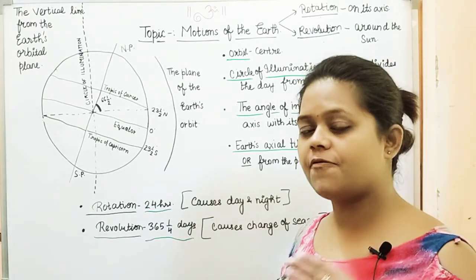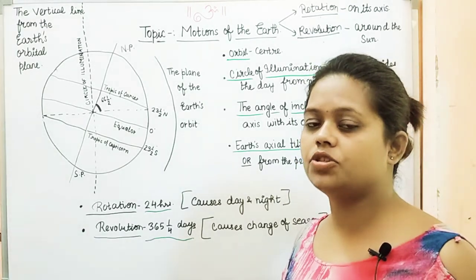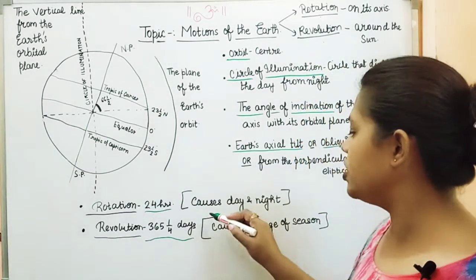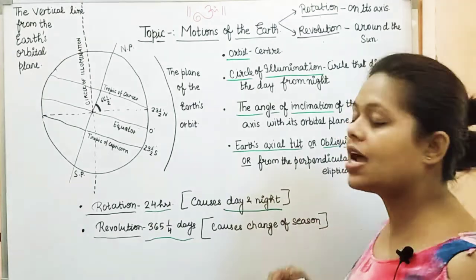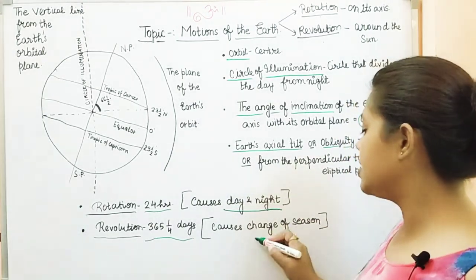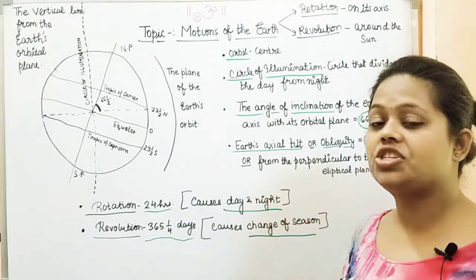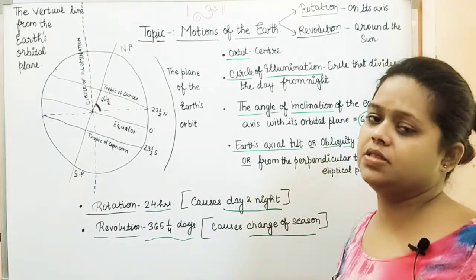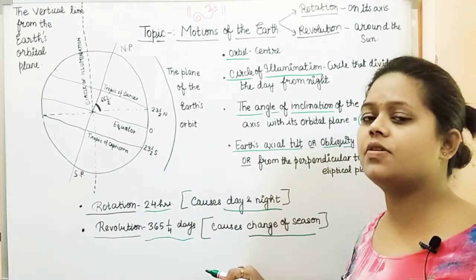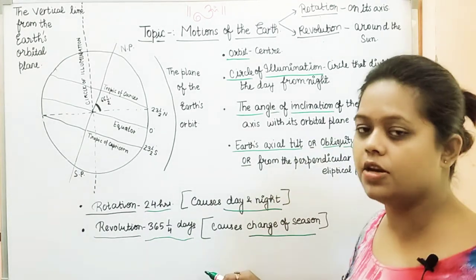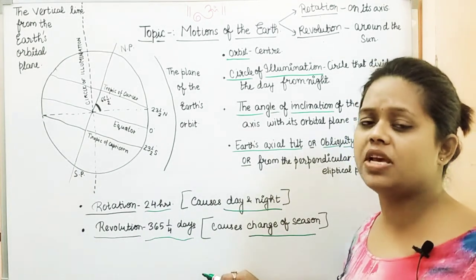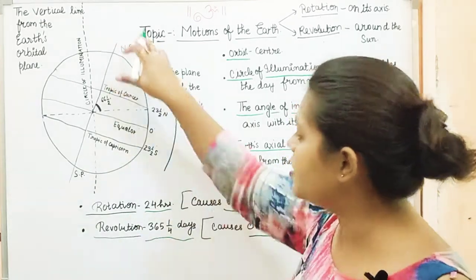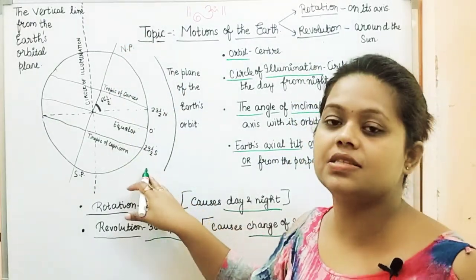Now what is the effect of rotation and revolution? Rotation causes day and night on earth, whereas revolution causes change of season. Now how does it happen? This is the basic information all of us already know, but how does it take place? To go into a deeper point, we need to understand this diagram.